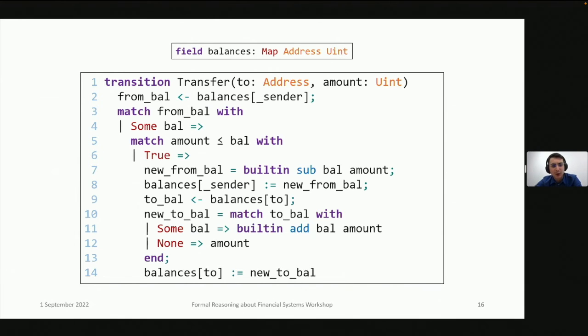And on the bottom part of the slide, there's the code of the transition that this contract can take. And I want to stress that this really is a transition in the automata sense of the word. It's atomic, there's no reentrancy, and so on. All this code executes in one block, and it changes the state in one block. We're going to look at this code in more detail after the next slide, so there's no need to go through it now.